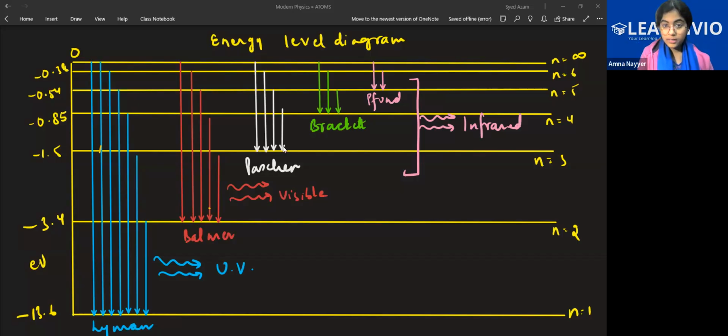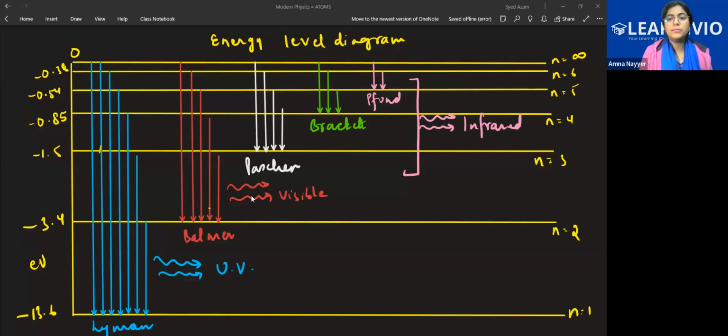It cannot go below it. From here it can come, from here it can come, anywhere. But the final energy level should be the third one only. It is Paschen. If the final energy level is n is equal to 4, it is Brackett series. If the final energy level is the 5th, it is the Pfund series. So Lyman 1, Balmer 2, Paschen 3, Brackett 4, Pfund 5.